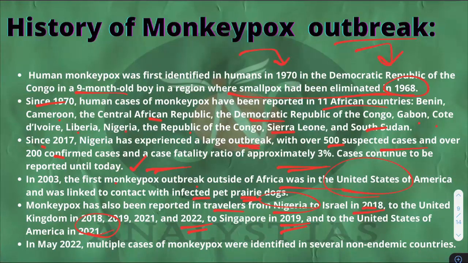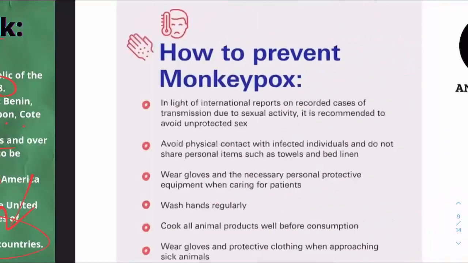In May 2022, multiple cases of monkeypox were identified in several non-endemic countries. Now, which will be called non-endemic countries? Those countries wherein this virus was not supposed to be there, right? Virus was supposed to be in the African continent, tropical places, but now it's being found in the United States, United Kingdom, and all these countries. So they will be categorized into the non-endemic category, right?